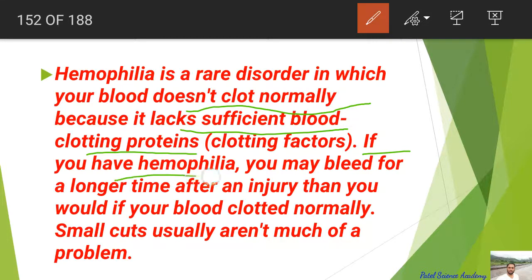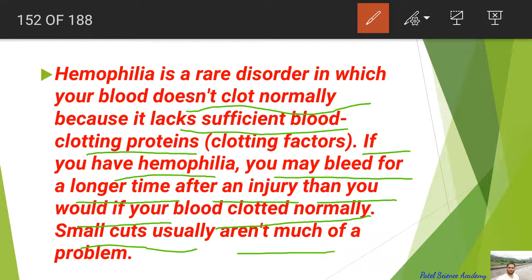And if you have hemophilia, you may bleed for a longer time after an injury than you would if your blood clotted normally. Small cuts usually aren't much of a problem. So dear students, this is the hemophilia condition. Actually it is again an X-linked recessive disorder in which the blood fails to clot or coagulates very slowly.